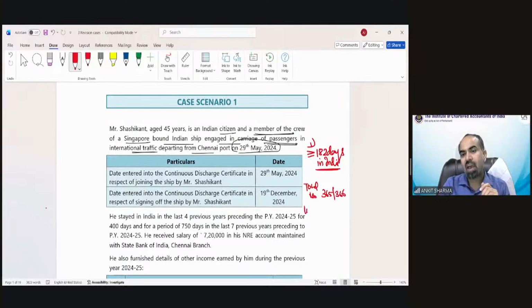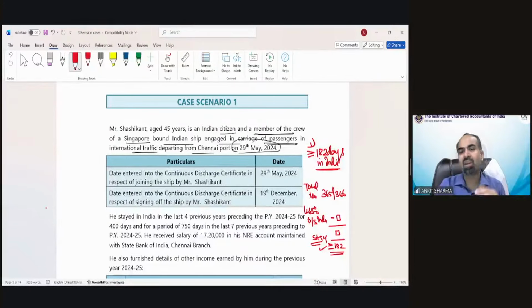Out of this, we have to reduce the number of days he stayed outside India. After reducing it, whatever remains would be treated as stay in India. And if it is equal to or exceeding 182 days, then he would be a resident; otherwise, a non-resident.